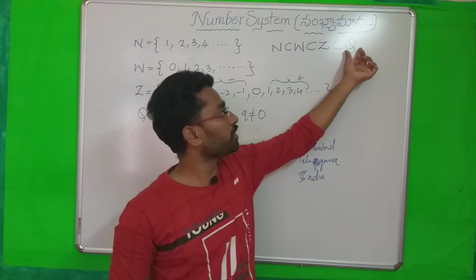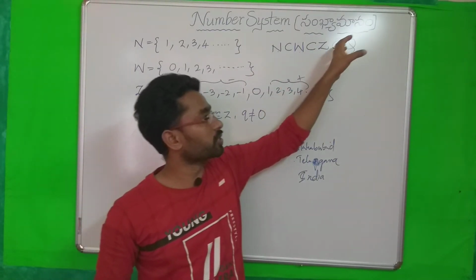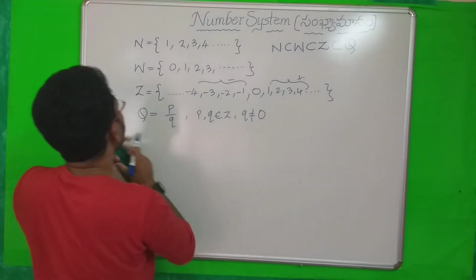So which is the superior set? Superset means rational numbers. All these sets are subsets of rational numbers. This one you need to understand. And it is like one family.